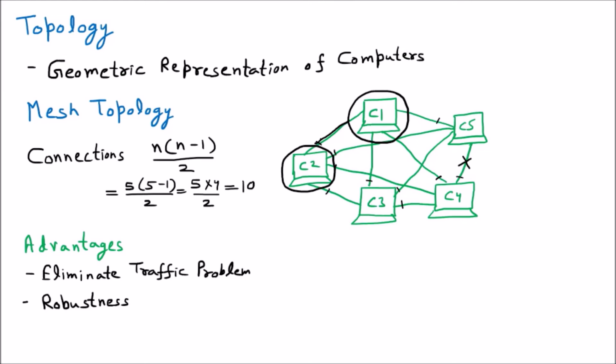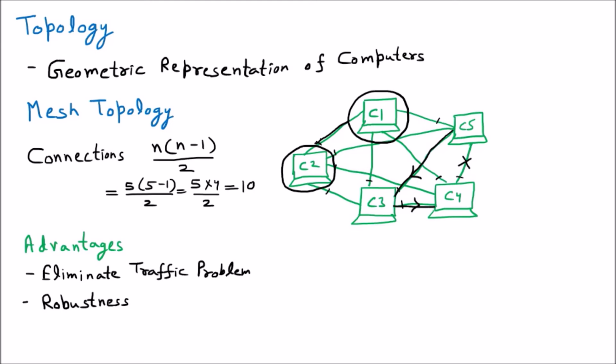But the network is still working because there is another link from C5 to C3 to C4. So they can communicate in this particular path. And we can easily find out that this particular link is broken. So fault isolation is also very easy.